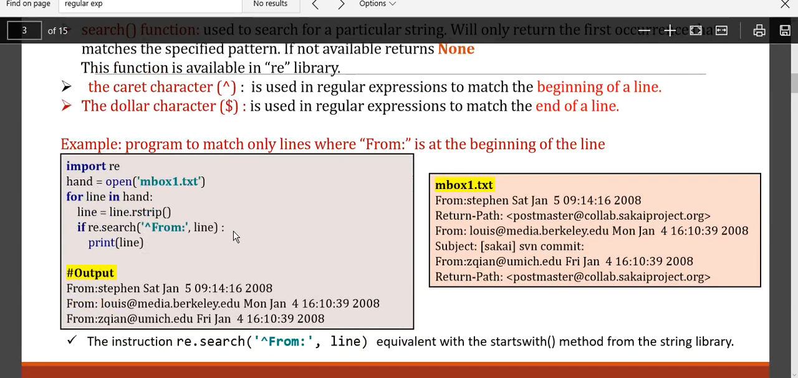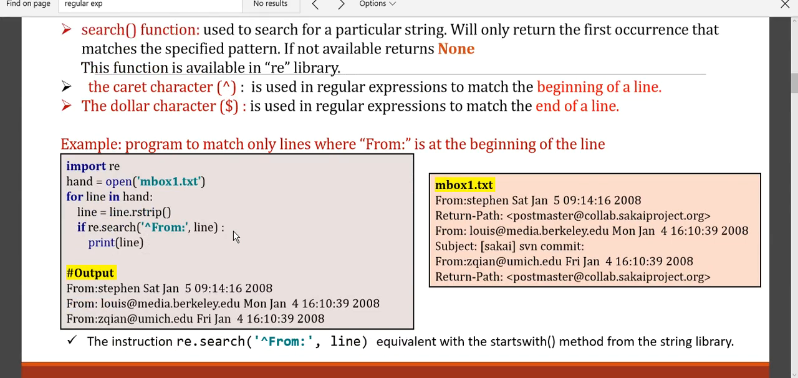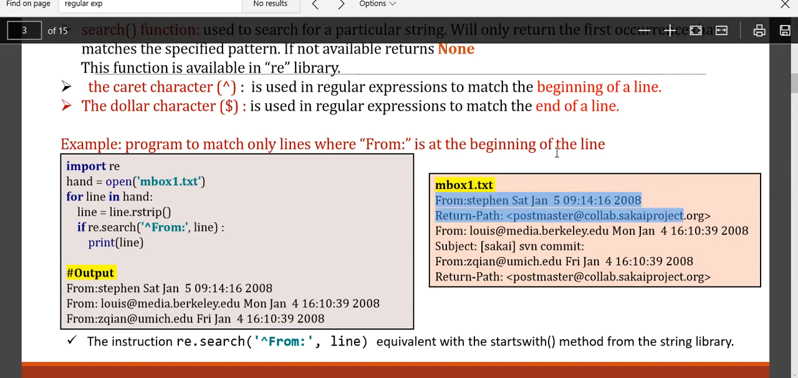Here we can see one small example of how a search method can be accessed. There is one predefined file which has some details mentioned, such as where it has come from, the return, and when it was accessed. We will have to extract a line from this file which starts with From. How can I extract lines that start with From? I can use a caret symbol. So we will go to this program, copy this program and execute.